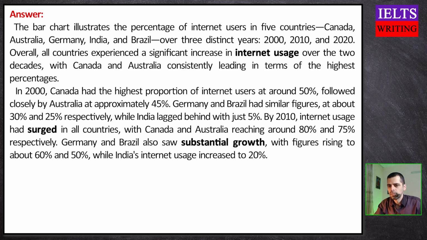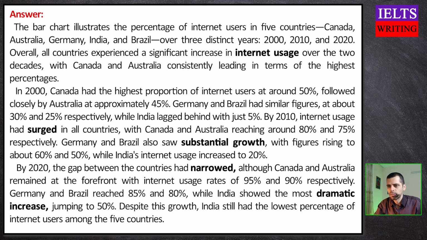By 2020, the gap between the countries had narrowed, although Canada and Australia remained at the forefront with Internet usage rates of 95% and 90% respectively. Germany and Brazil reached 85% and 80%, while India showed the most dramatic increase, jumping to 50%. Despite this growth, India still had the lowest percentage of Internet users among the 5 countries.